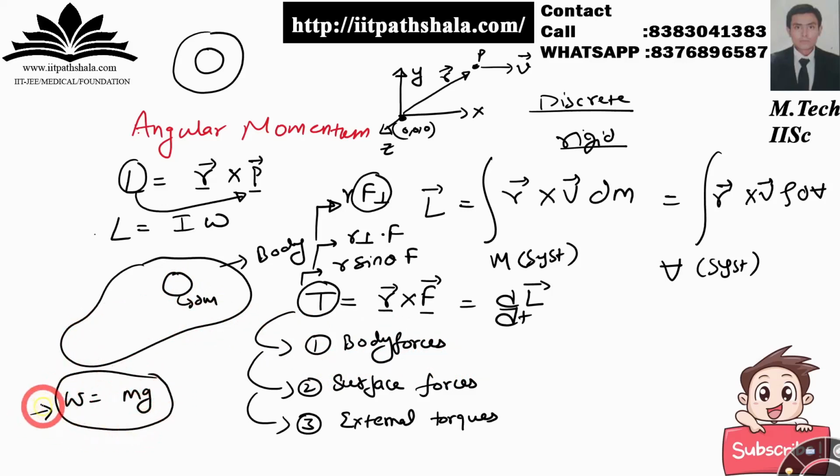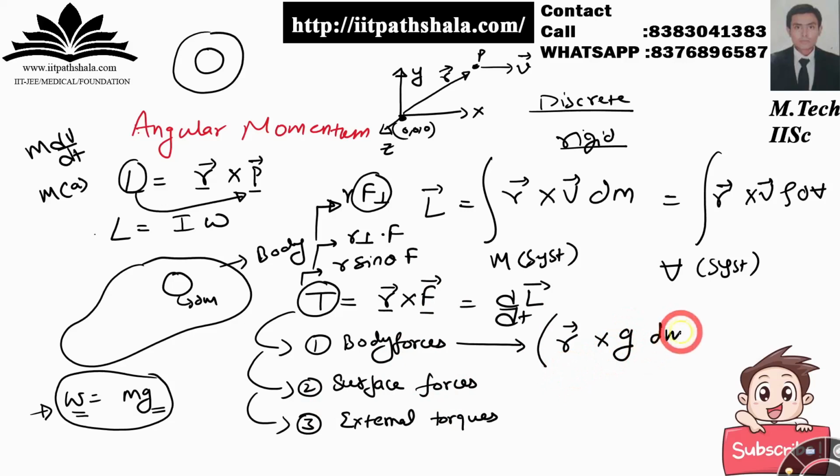So we have to account for the torque created by this particular weight, which can be written as follows: r cross g dm. Because it is a body force, the force is nothing but m dv by dt itself, that is mass into acceleration, and the acceleration here is the acceleration due to gravity. You have to integrate it over the whole system in order to find the body force torque.